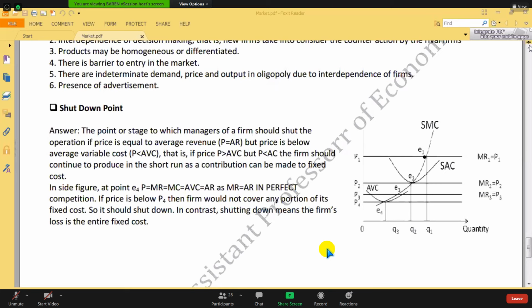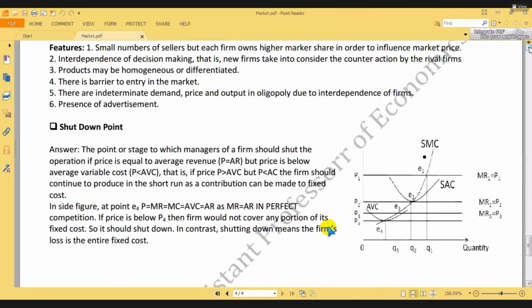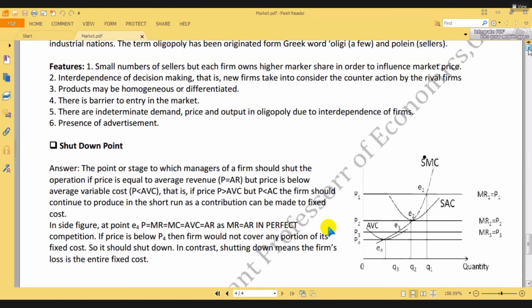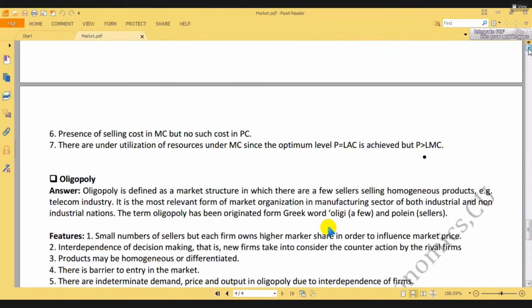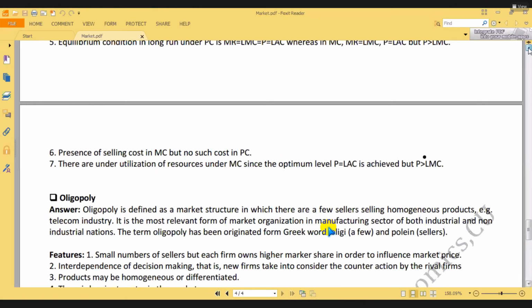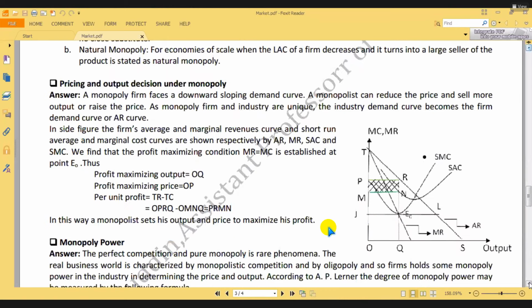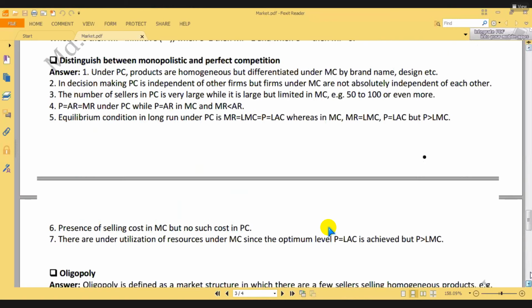Okay, if it is clear, then perfect. All I have discussed is perfect competition. I didn't discuss any other market structure. We will discuss it next day: monopoly, oligopoly. We will discuss them in the next class, and the next class will be our last class, I hope.